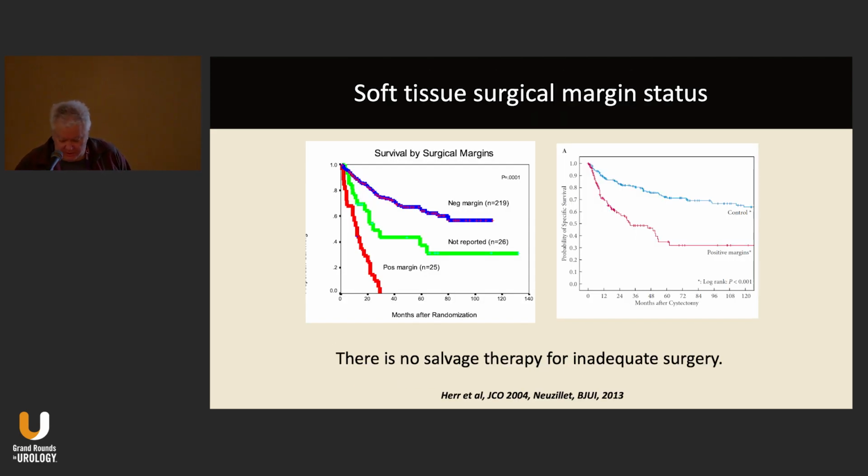So this data very clearly shows the impact of positive surgical margins on patients undergoing cystectomy. This is from SWOG 8710. You can see the catastrophic outcome for patients who had a positive surgical margin. These patients are all dead by 2 years.